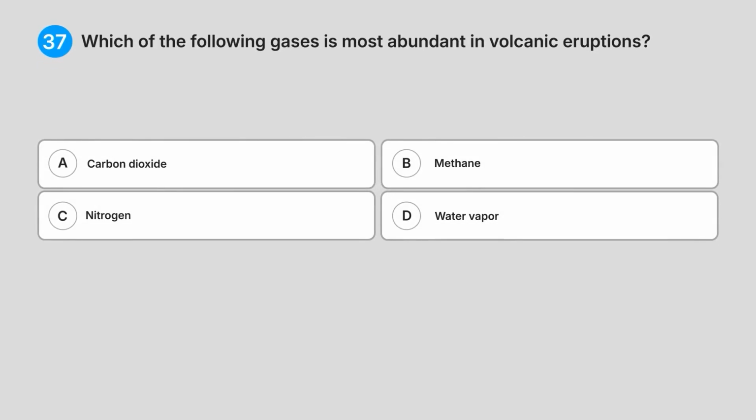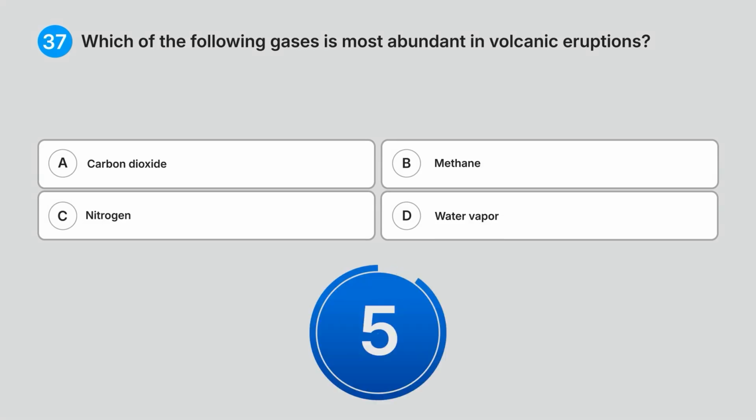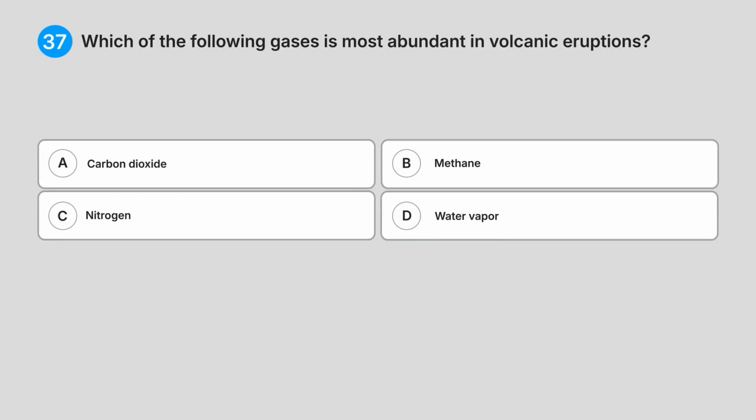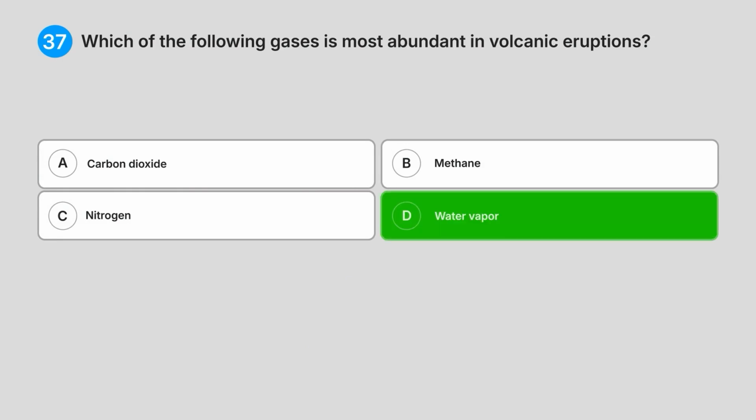37. Which of the following gases is most abundant in volcanic eruptions? A. Carbon dioxide. B. Methane. C. Nitrogen. D. Water vapour. Do you know the answer? Correct answer, D. Water vapour.